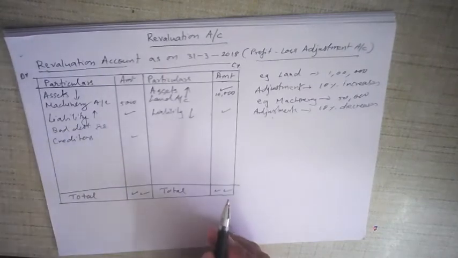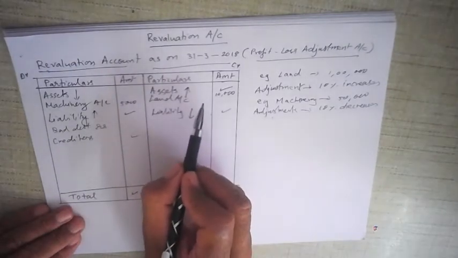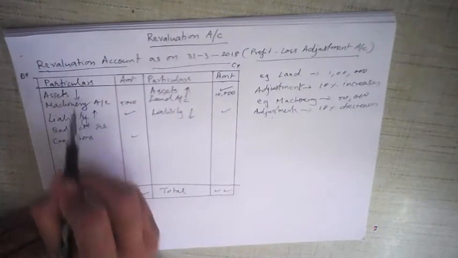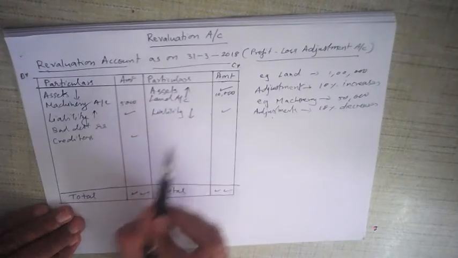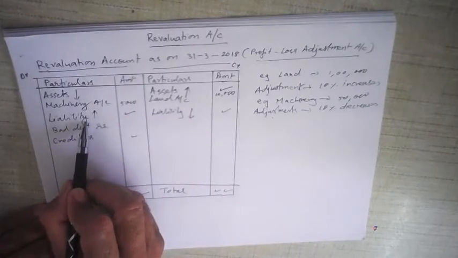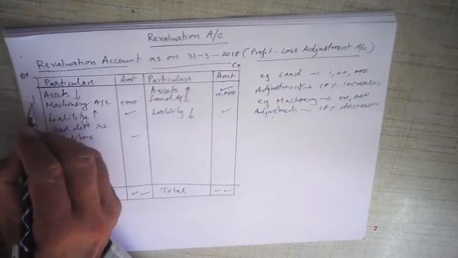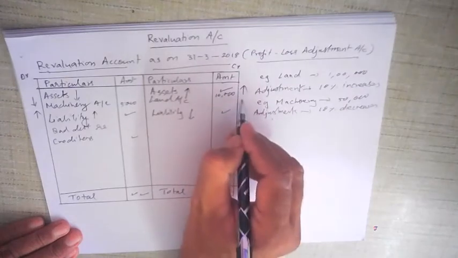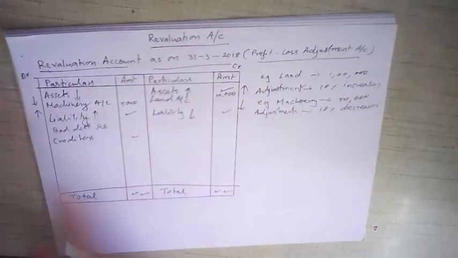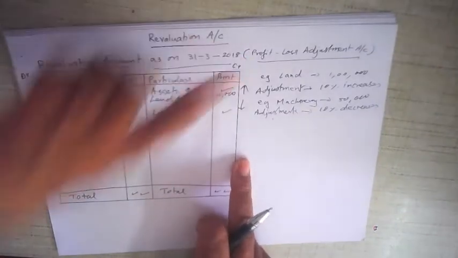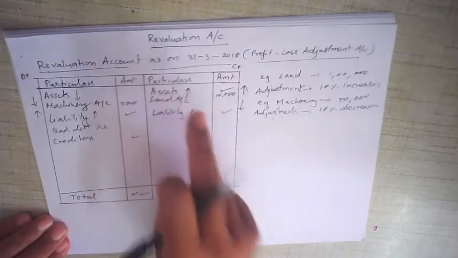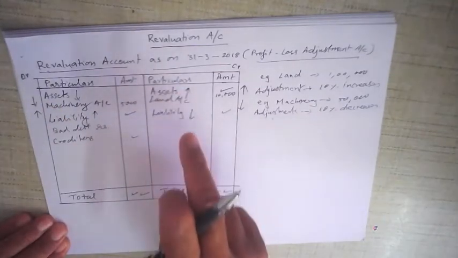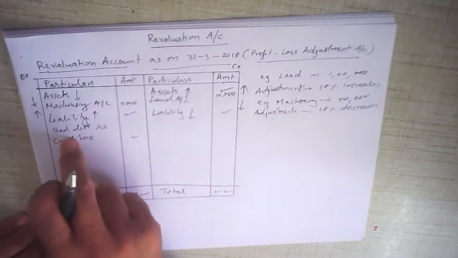So again, four things you have to check. If assets increase, we write it here. If assets decrease, we write on the debit side. If liability decreases, we write here. And if liability increases, we write here. You can see that the arrows are pointing like this. In this case and in this case, you can see the two arrows. Here the arrows are meeting, here the arrows are going away from each other. Remember only one thing: asset increases here, asset decreases here. Liability, opposite of asset. Liability decreases here, liability increases on the credit side.